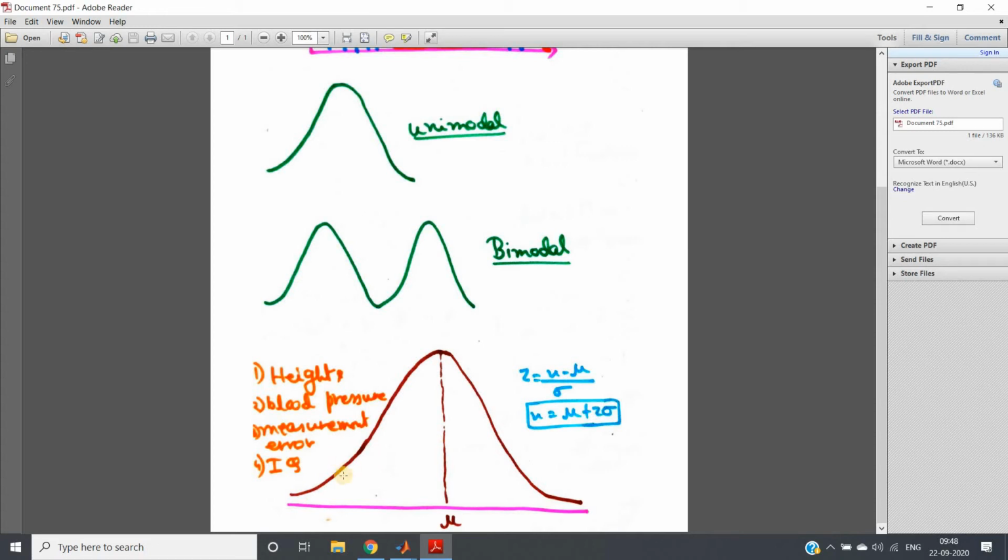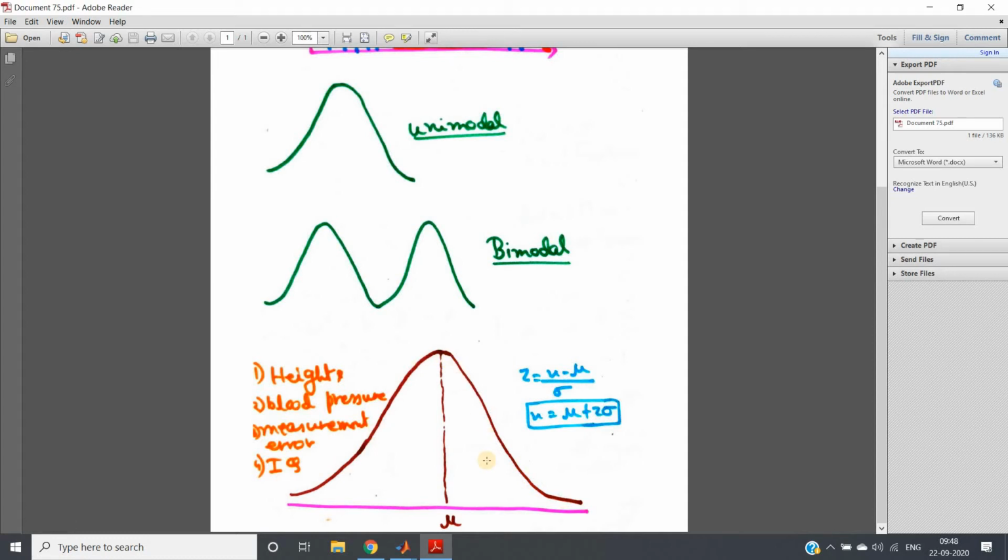It basically signifies that for low values the frequency is less. If you keep on increasing and move towards the central part where the mean is located, the frequency, or number of repetitions of the same event, goes up more and more, and as you gradually move away from the mean, the frequency of that particular event decreases. So this is making this kind of bell-shaped curve.